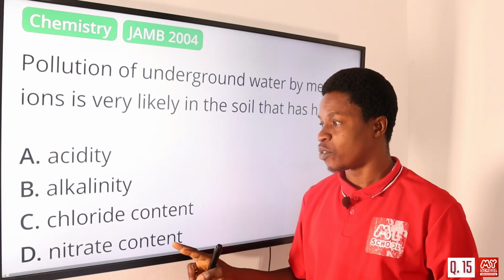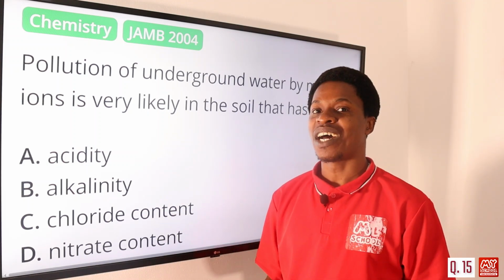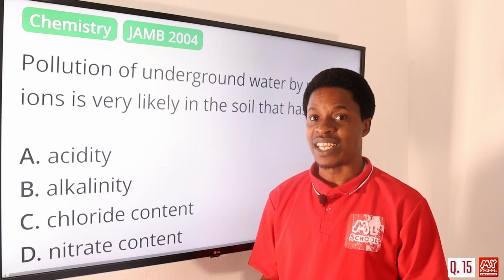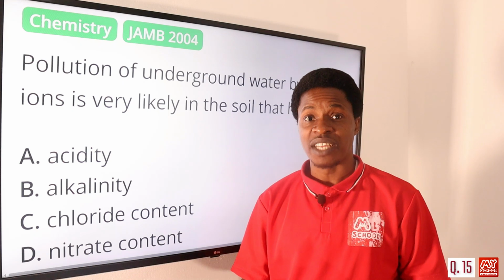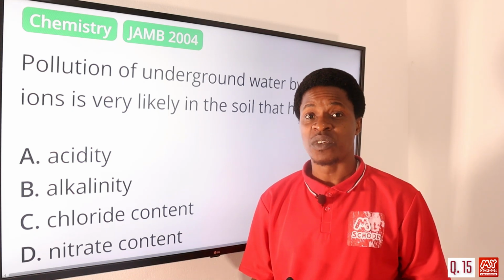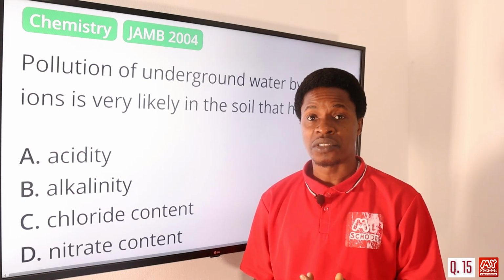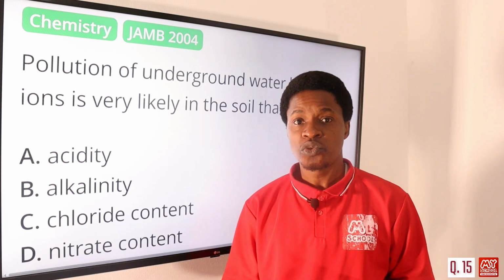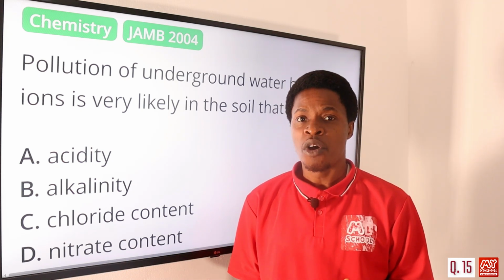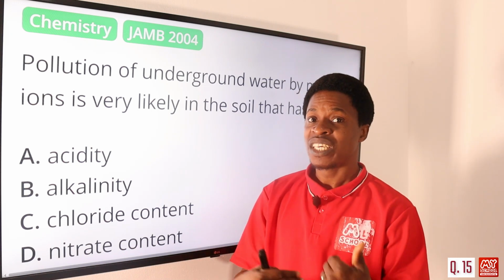So this also it is. But if you look at the two options critically, nitrate ions usually will dissolve in water. Yes, they can actually cause pollution also, but it is linked more with eutrophication and health issues than with causing pollution of this kind.